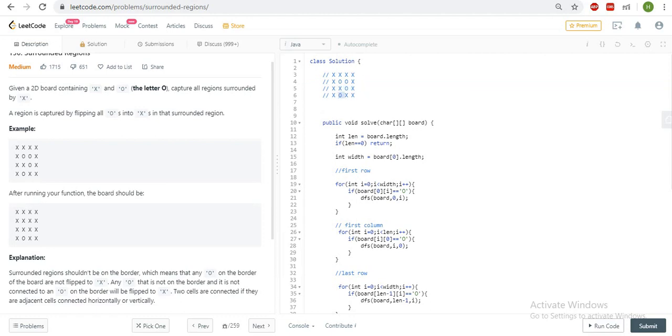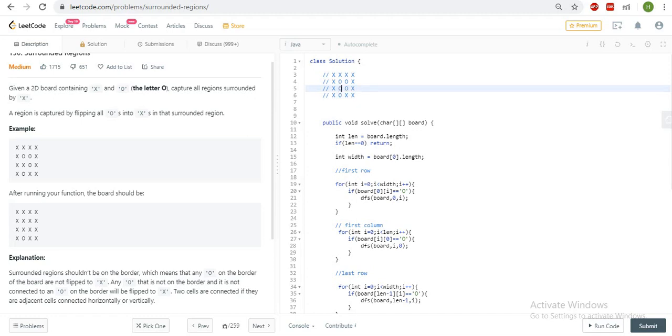So you can traverse this matrix like a tree, and you can stand over this O and apply algorithms like depth first search and breadth first search so that you can find the path which is not surrounded.